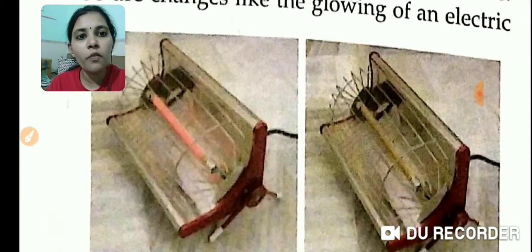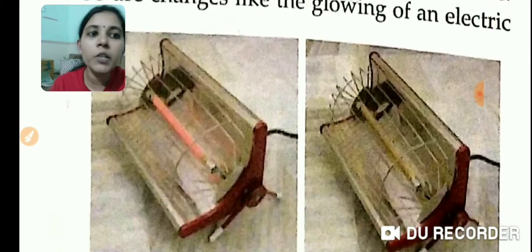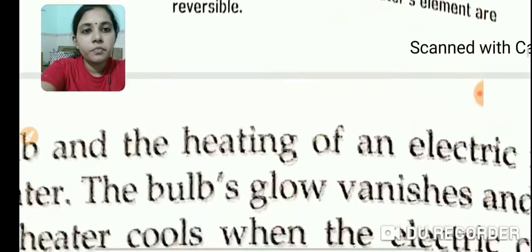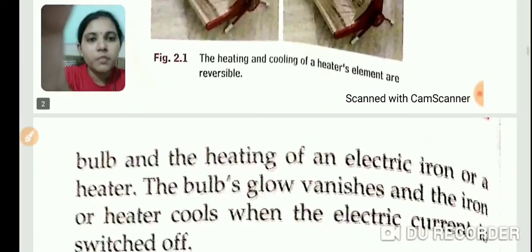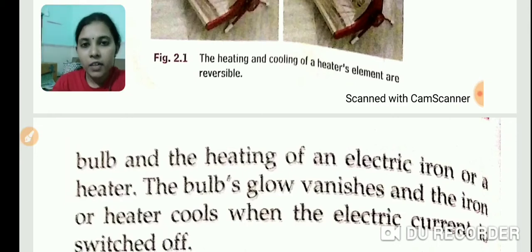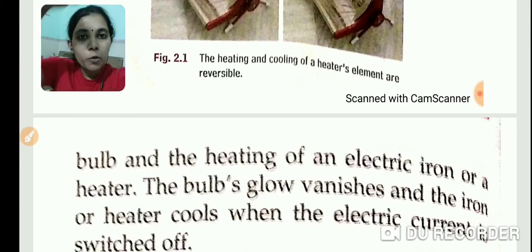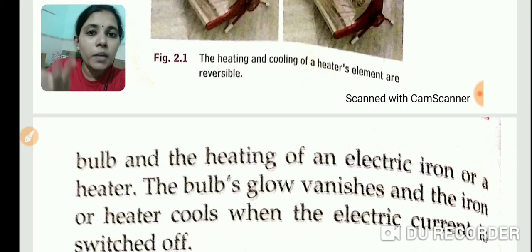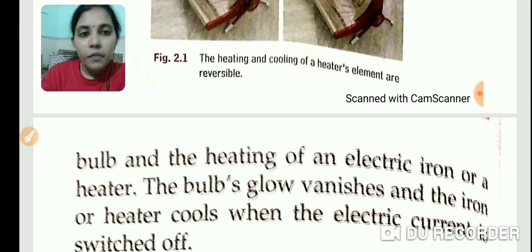When we switch it on, it will light. When we switch it off, it will come back to the original condition, the off condition. So the on and off of an electric bulb is also a reversible change. Likewise, the heating of an electric iron or an electric heater. In summer we use a water heater, no? When we put it on, it will become heated. When we switch it off, the heating will go. That is a reversible change.